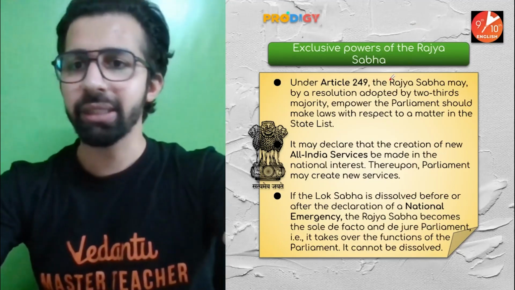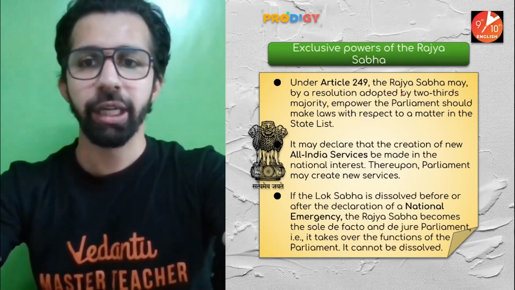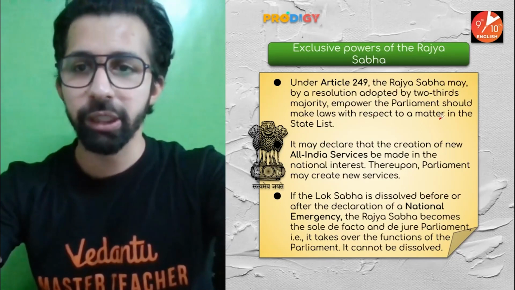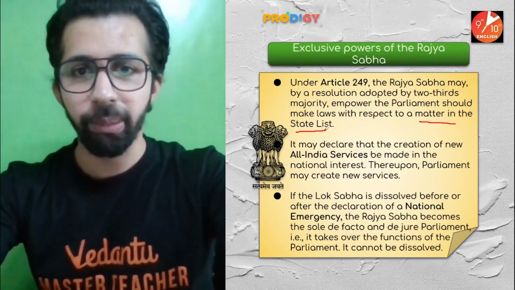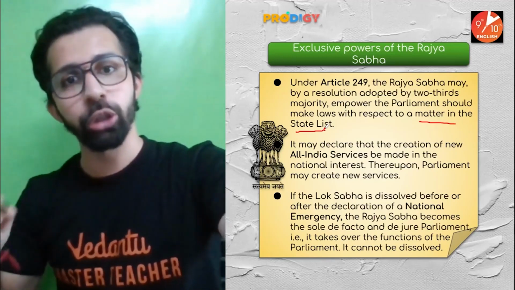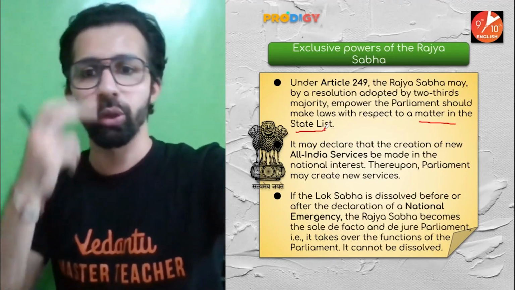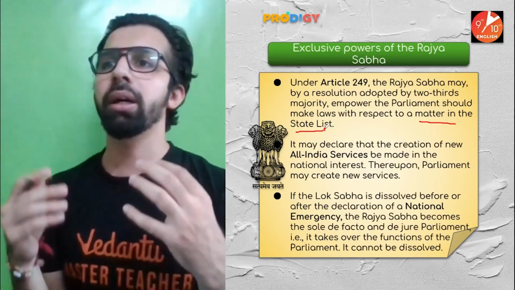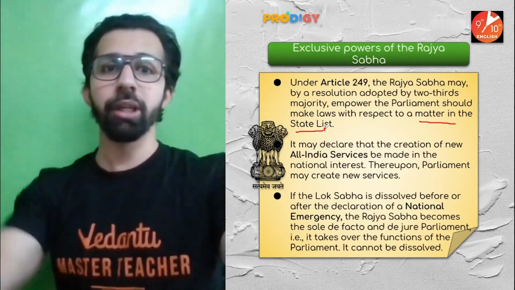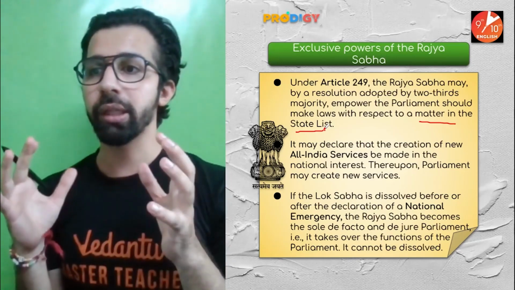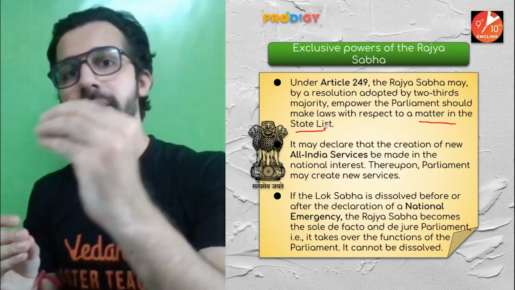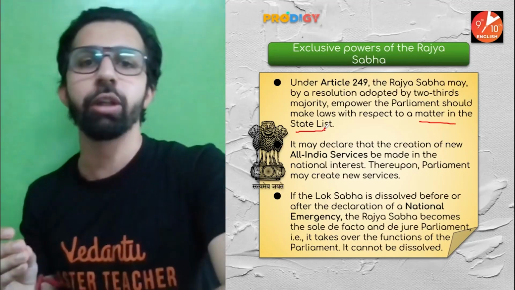Under Article 249, the Rajya Sabha may, by a resolution adopted by a two-third majority, empower the Parliament to make laws with respect to the matters in the State List. Do you remember I told you earlier in this session that Rajya Sabha has the power to legislate on subjects included in the State List also? How? Sometimes a subject included in the State List, let's say education, assumes national importance, and Rajya Sabha should take up the responsibility to legislate laws on those subjects.